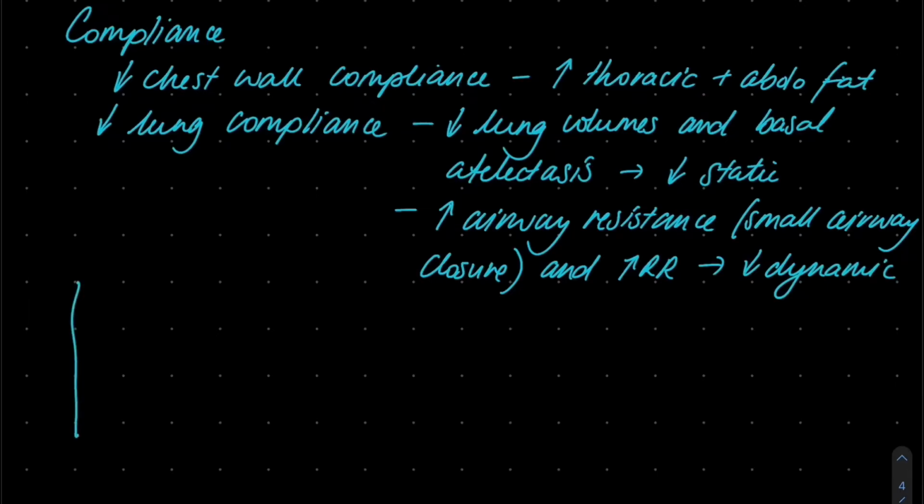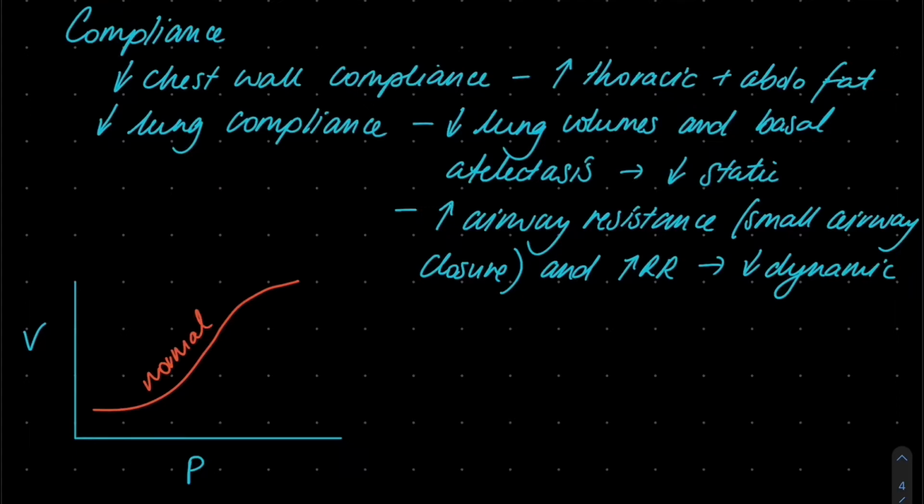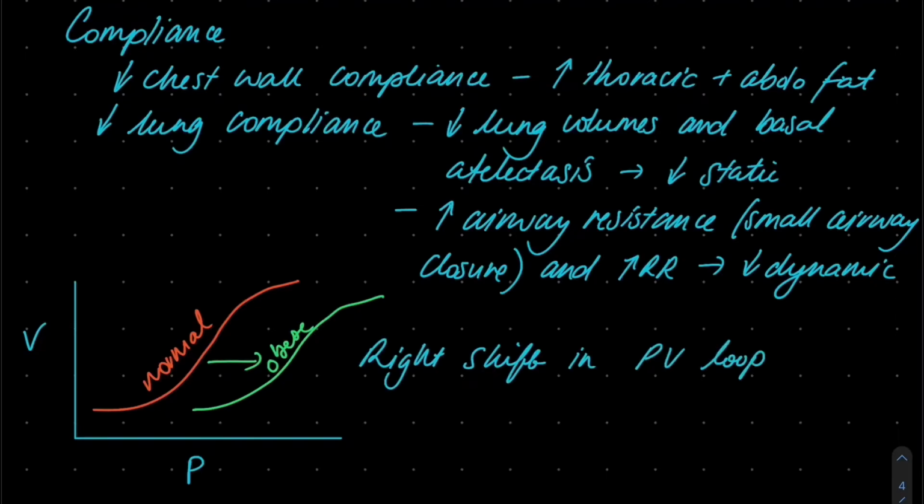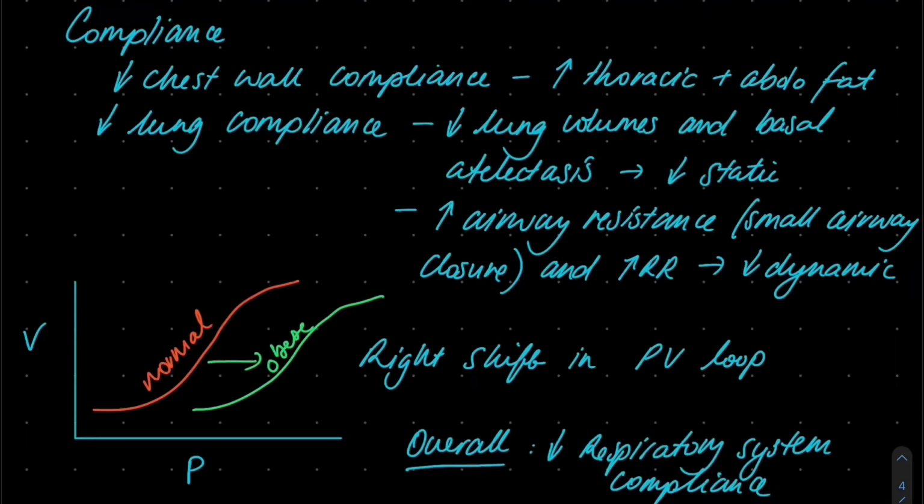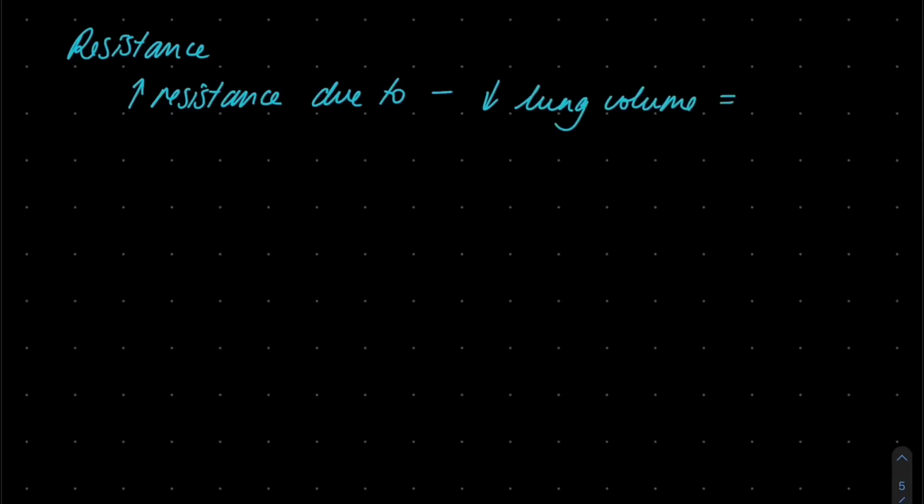Now, if we plot a pressure volume graph with pressure on the x-axis and volume on the y-axis, we can see the shape of the curve for a non-obese patient in orange. When we plot the curve for obese patients, it is shifted to the right, which represents the overall reduced respiratory system compliance. Next, we'll talk about airway resistance. This is also increased in obesity due to decreased lung volumes, which cause less radial traction on small airways.